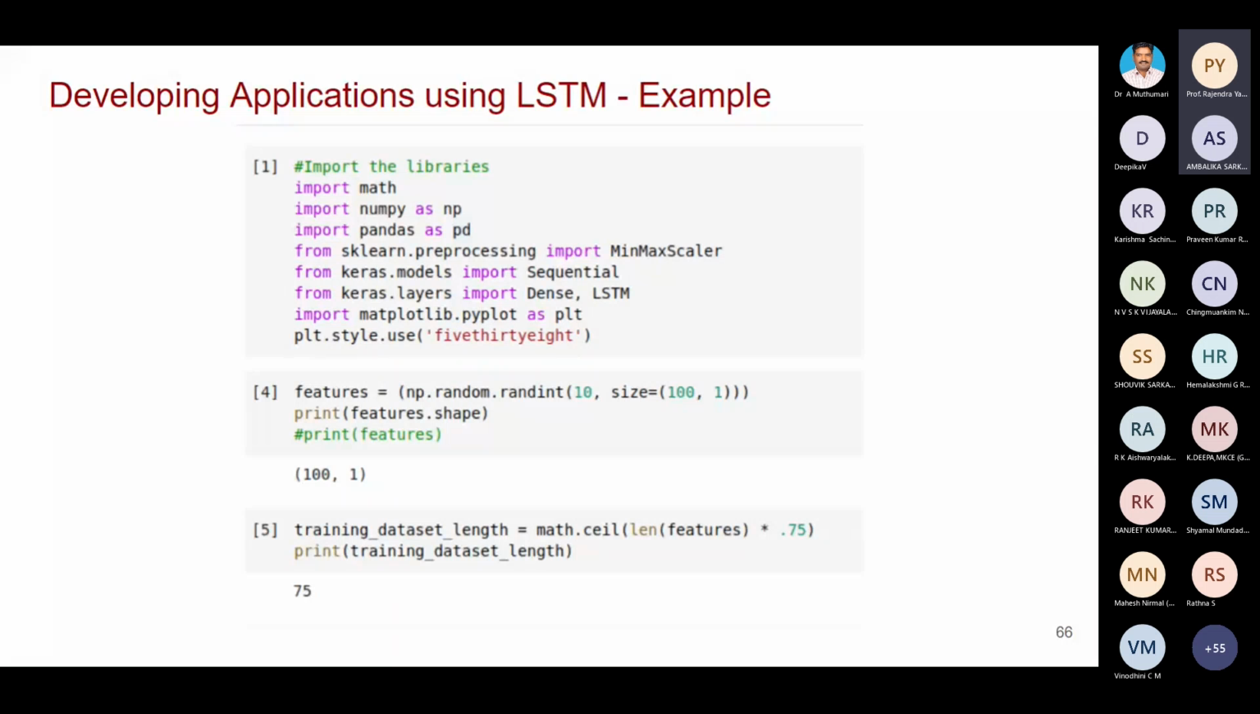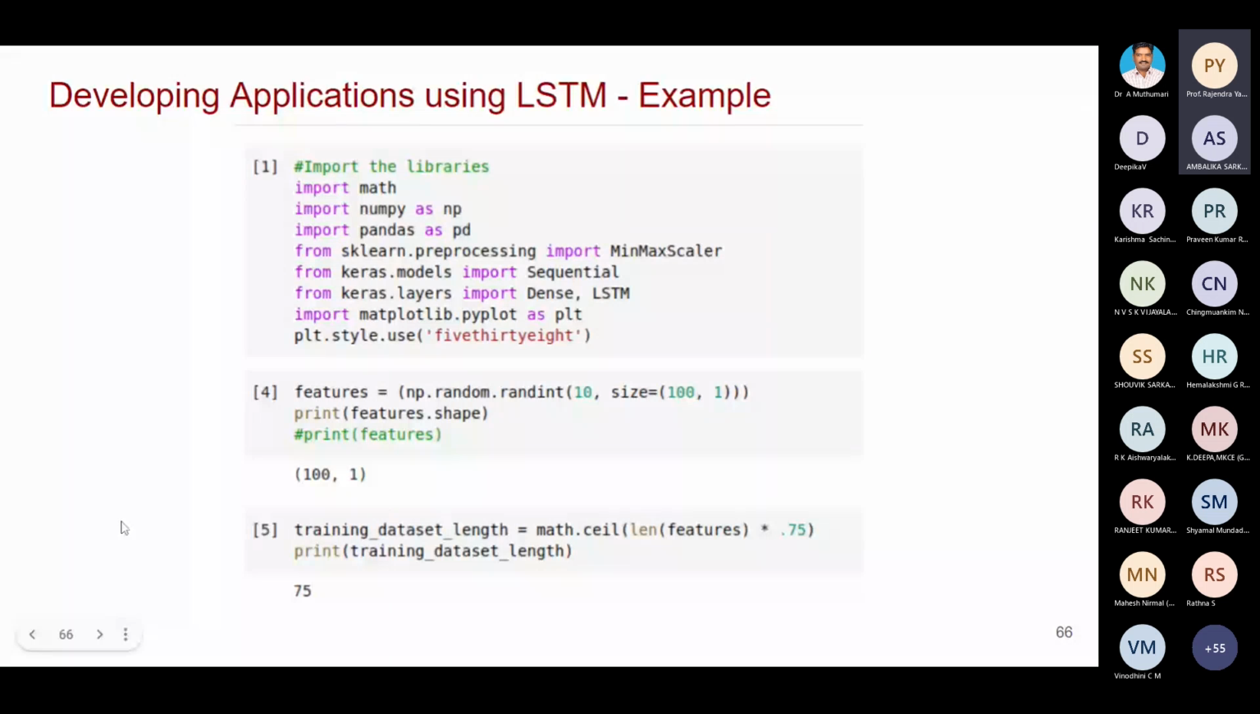So here, as usual, we have to import the libraries. Then you see the data. Actually, we considered a very simple problem, so the data itself is generated by this code. 100 random numbers will be generated. From this, training data and test data will be divided: training data 75%, test data 25%. Out of 100, 75.